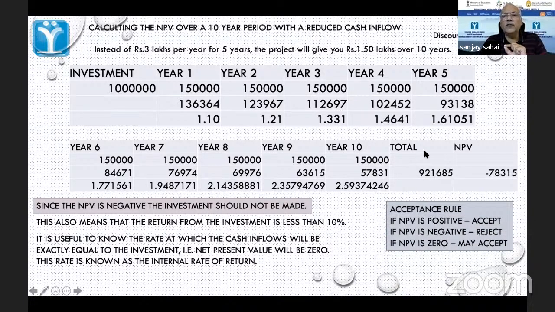In the case of NPV, should I invest or should I not invest? The rule is very simple. If NPV is positive, जो पहला केस था हमारा, you accept. That means you invest. If negative, जैसे ये केस है, reject कर दो, ये बेकार है करना. और अगर zero है, then it means the rate is as good as your opportunity cost. अगर उस पैसे को कहीं और लगाओगे तो भी इतना ही कमाओगे, इसमें लगाओगे तो भी same amount. It is up to you. If you can see some other benefits from it other than monetary, then maybe you can go for this.